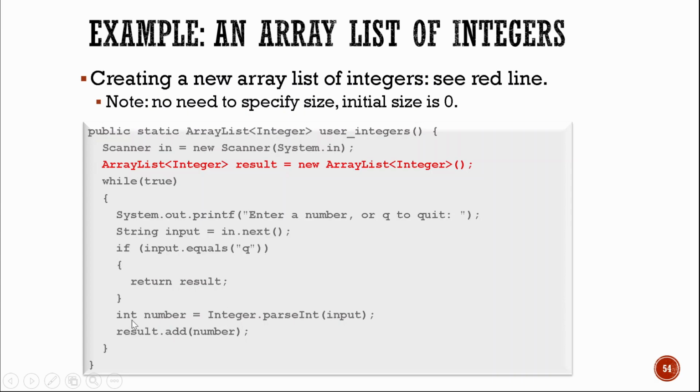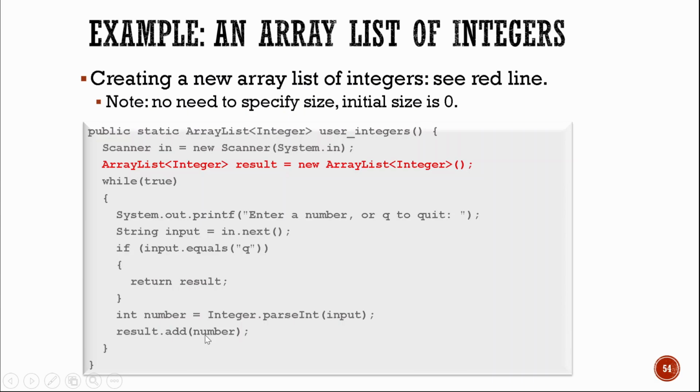So we have int number equals integer that parse int input. So this is the input of the user. Result that add, then the number. The number that was converted, which is from input from the user, it is converted into an integer format and now stored in the number variable.